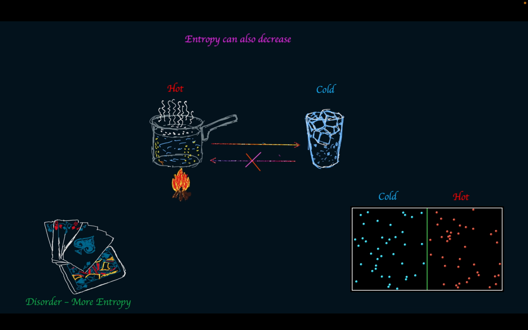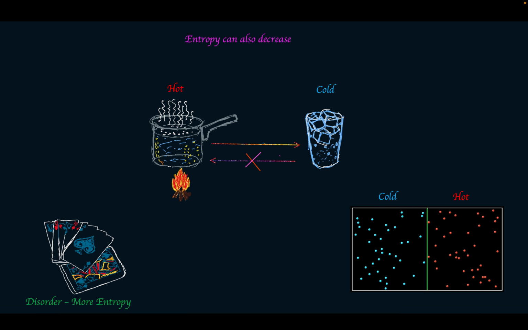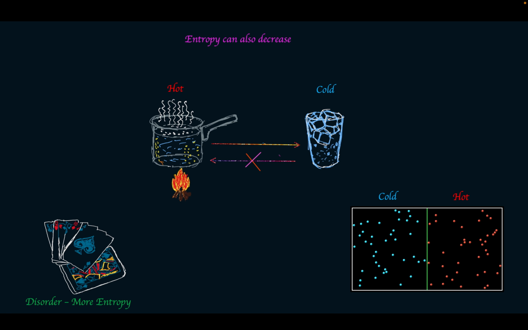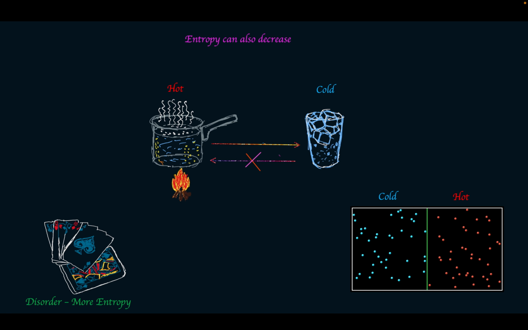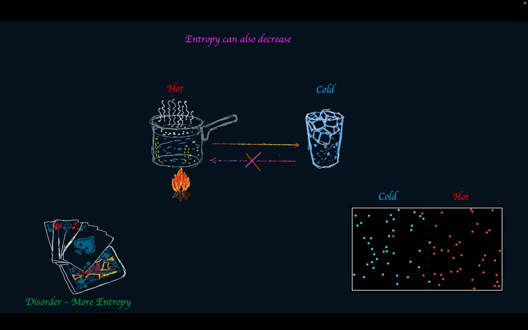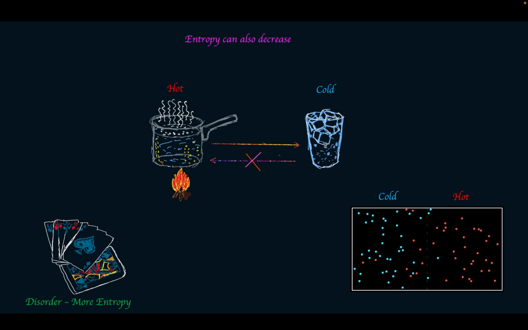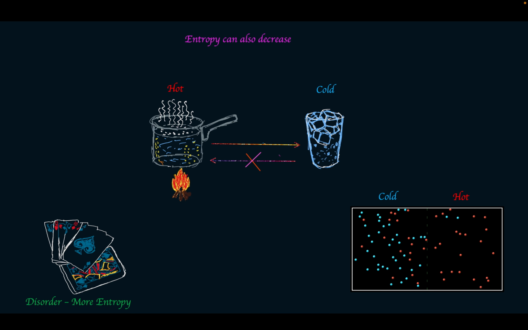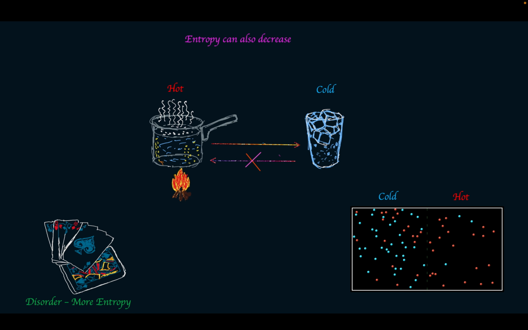If we put hot gases into one box and cold gases in the other box and connect them by making small holes between them, the fastest molecule in the cold gas moves to the hot box. Thus, heat transfers from cold to hot bodies. That implies entropy can also decrease.